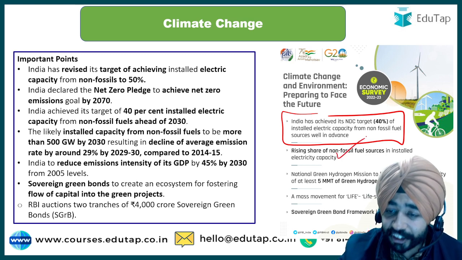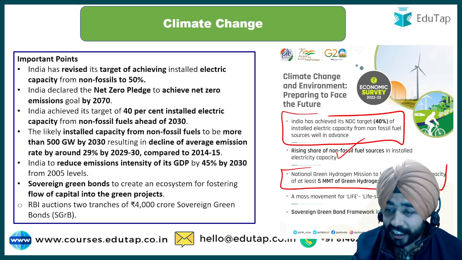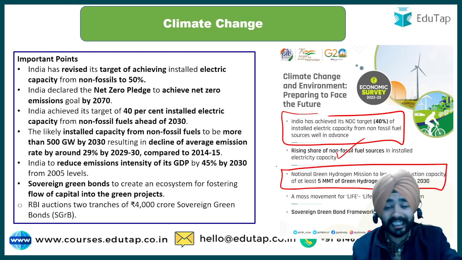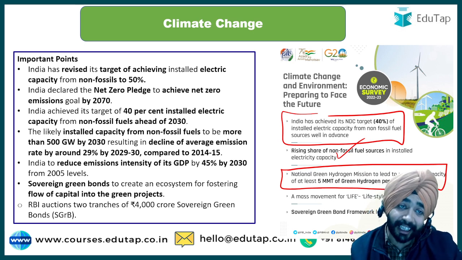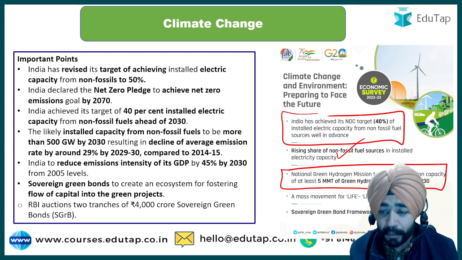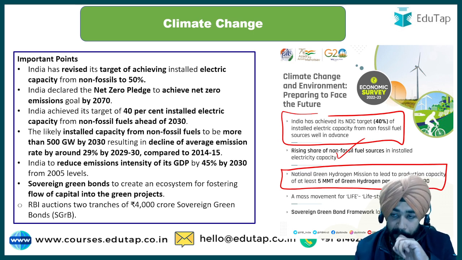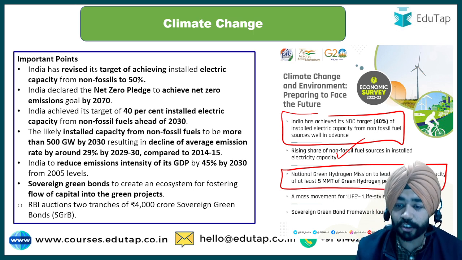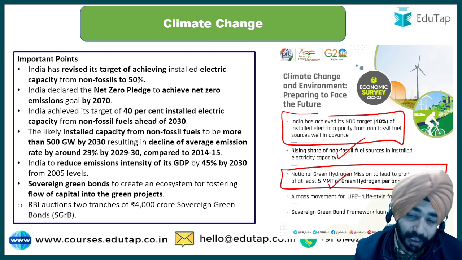There is a rise in the share of non-fossil fuels. Then this is a very important thing: the National Green Hydrogen Mission, which has recently been launched, has been discussed here. The detailed guidelines of the National Green Hydrogen Mission, I think, were launched in December. It says it would help us reach a production capacity of at least 5 million metric tons of green hydrogen by the year 2030.